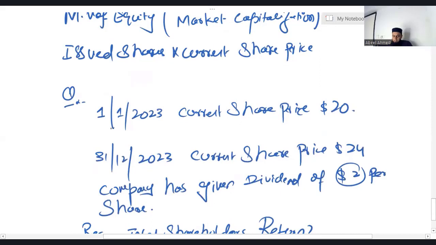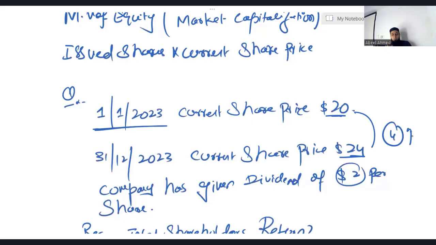Initially, at 1/1/2023, the share price was 20. At the start of the year the share price is 20, and at the year end the share price is 24. It means there's a capital gain of 4, because initially it was 20, now it is 24. The rise in the share price which has come in this year is $4, and that will work as capital gain.